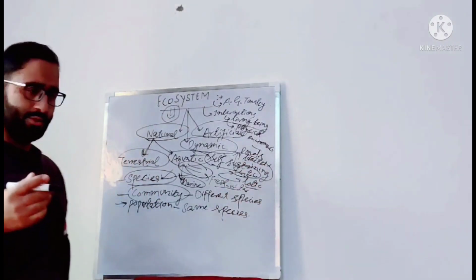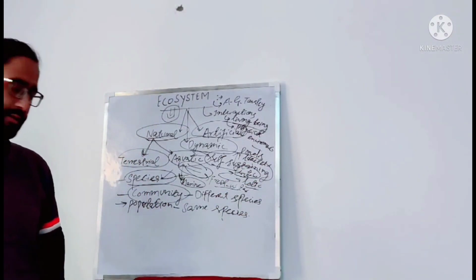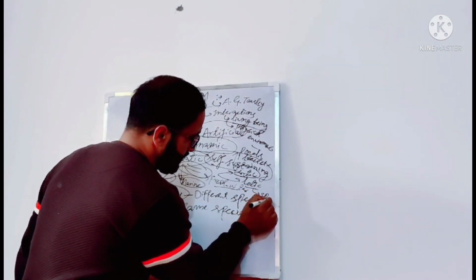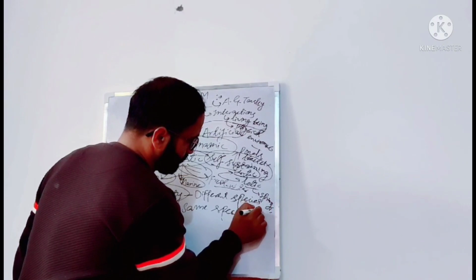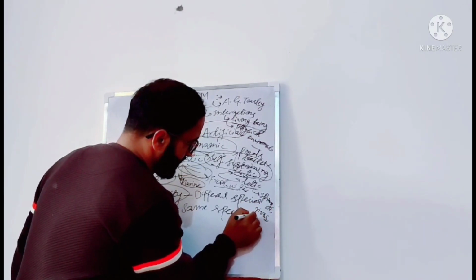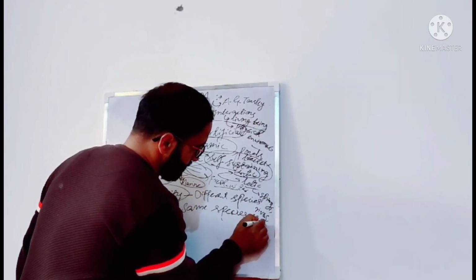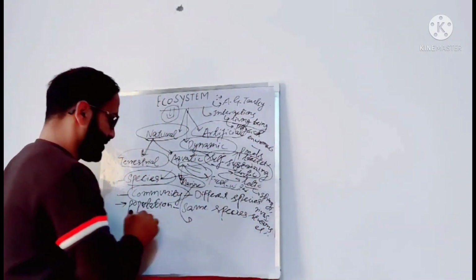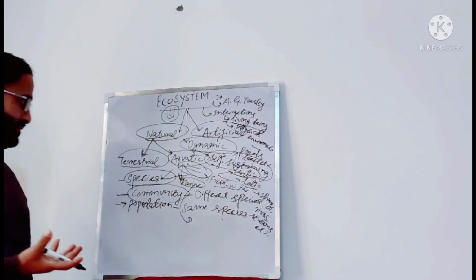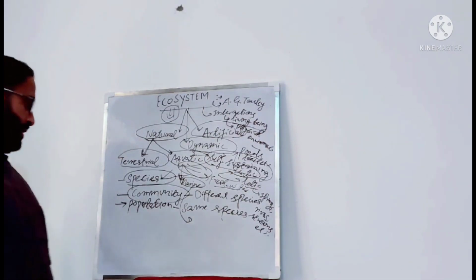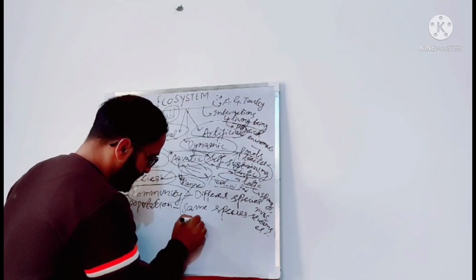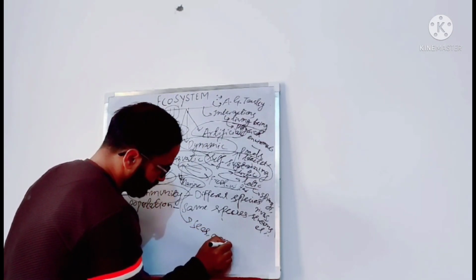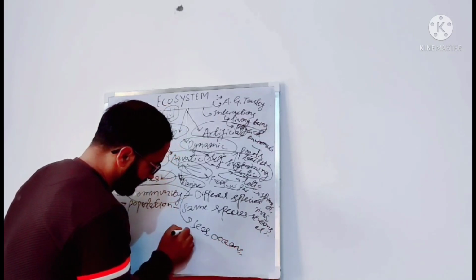Lotic ecosystems are those freshwater ecosystems where the water is running. For example, springs, rivers, streams, etc. Marine ecosystems are those ecosystems where the concentration of salt is more. For example, these can be oceans, seas, estuaries.